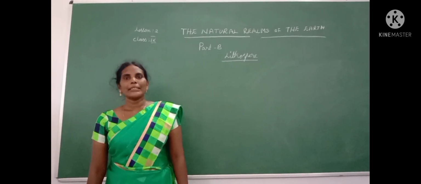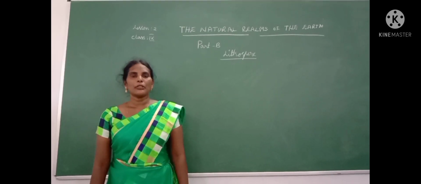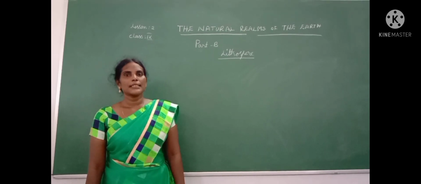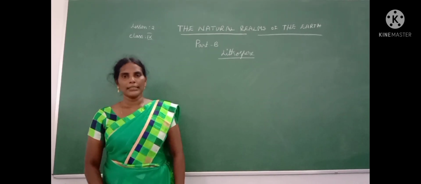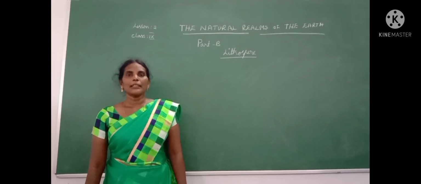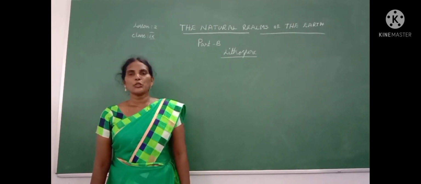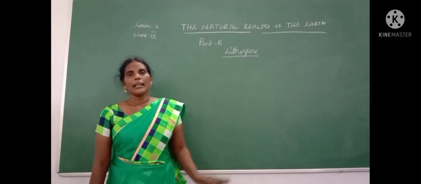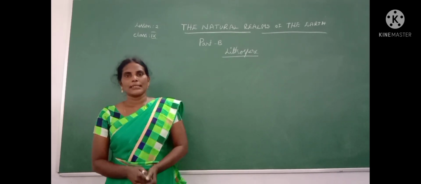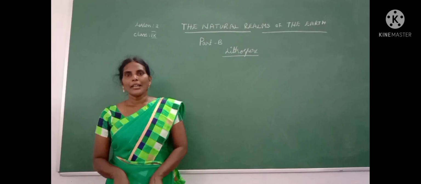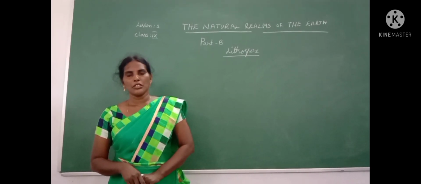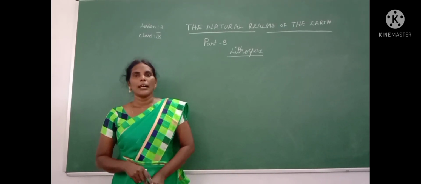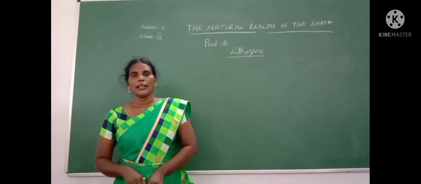Okay, children. In the last session, we learned about the natural realms of the earth. Can you say what the natural realms are? We learned 4 natural realms. They are lithosphere, hydrosphere, atmosphere, and biosphere. So what is lithosphere? Lithosphere means the solid crust or the hard top part of the earth. Then hydrosphere. Hydro means water, no? Hydrosphere means the water part on the earth.